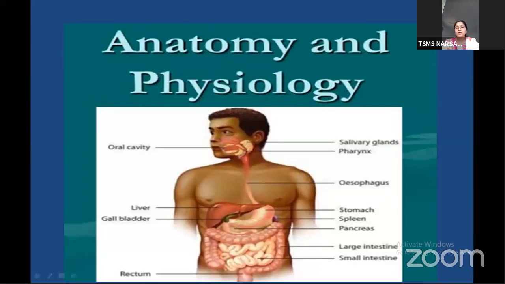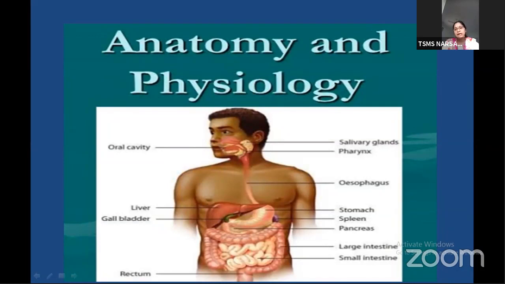In all these zoology sessions, what we will be dealing with further in your second year is human anatomy and physiology. In this anatomy and physiology, we have to learn about different systems in our body, like digestive, respiratory, coordination, circulatory, and also the reproductive.